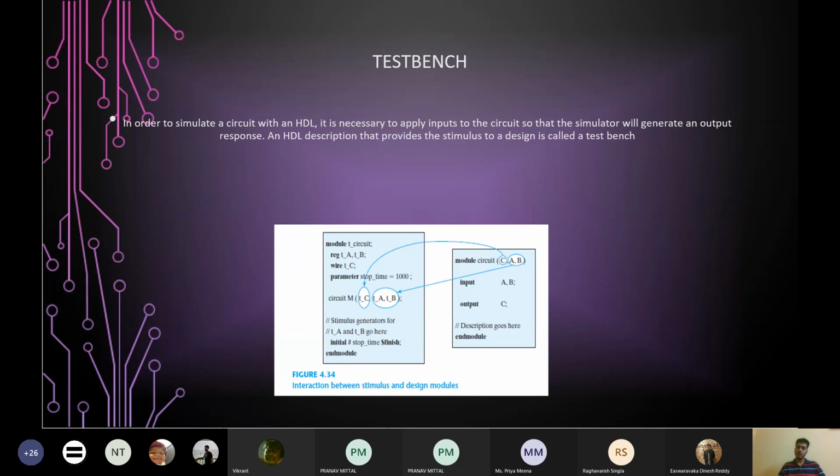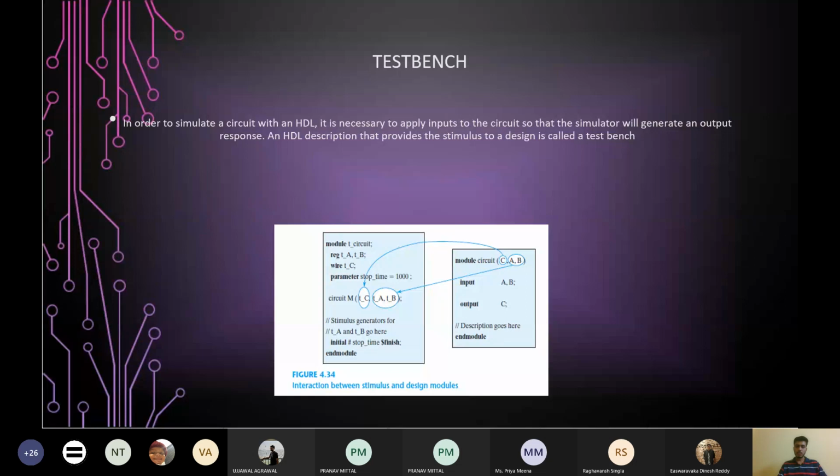Now, how we will write the simulation module, the test bench corresponding to this module, is shown at the left side. We do a similar thing. We write the keyword module followed by a name, T_circuit. Now, what are the inputs to the circuit?